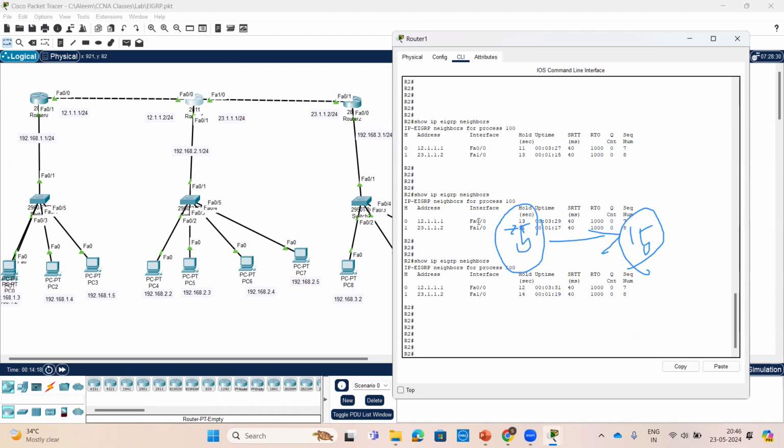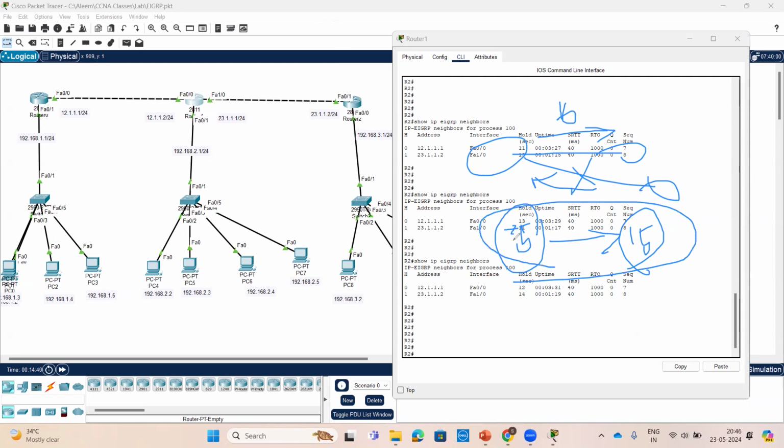If up to 15 seconds any packets do not come, at the 16th second it will select another path. It says, you are not my neighbor, you went down, then it will move to the other path if you have multiple paths, otherwise the neighbor will be down. The 15 and 5 we can change if you want. We can change the timer also.